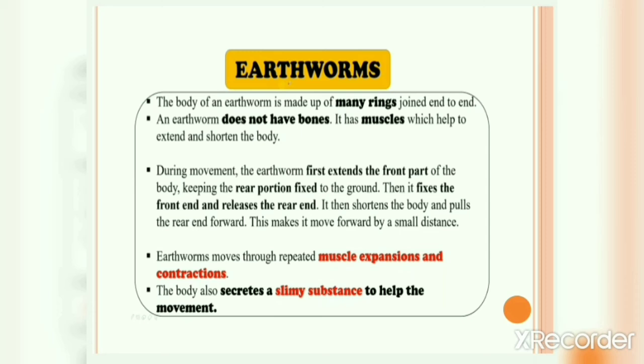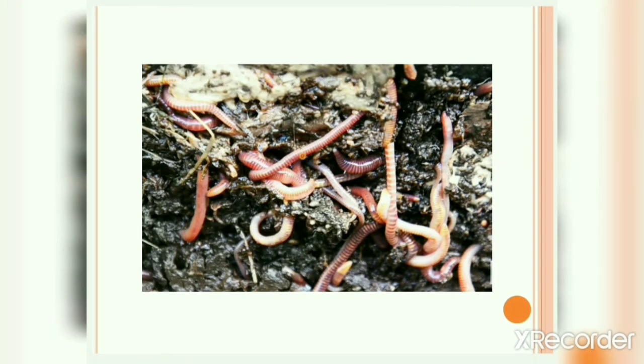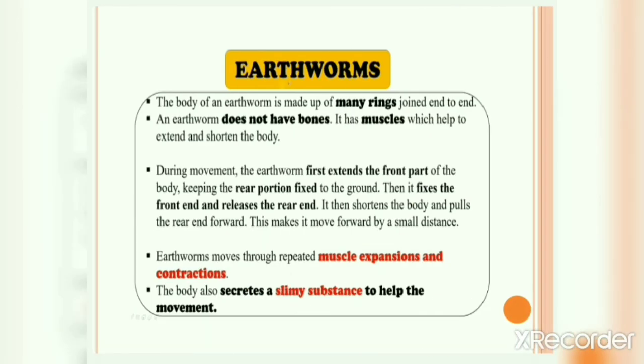Now the body of an earthworm is made up of many rings joined end to end. As you can see, this is an earthworm, and the body is made up of many rings joined end to end. An earthworm does not have bones, it has muscles only, which help to extend and shorten the body.